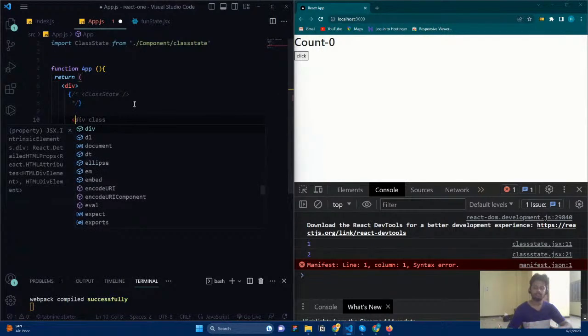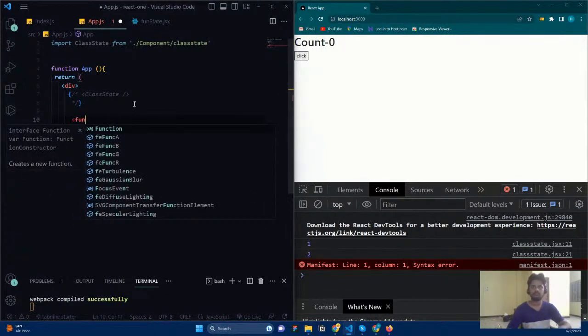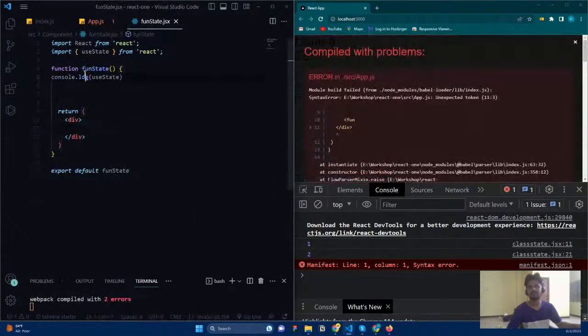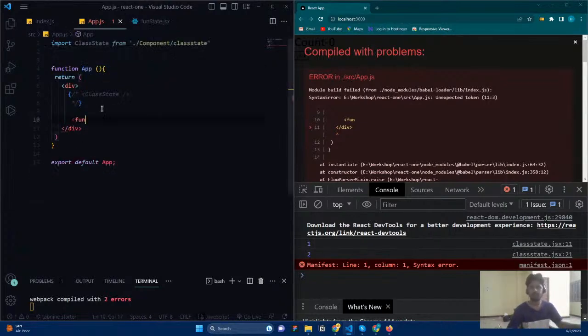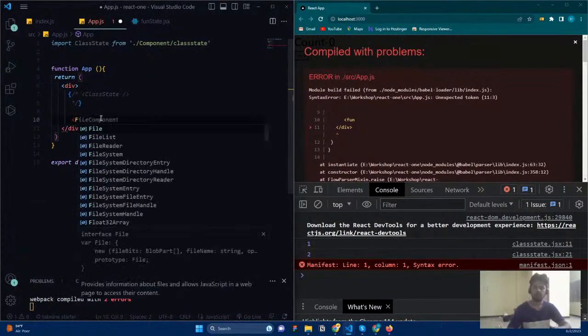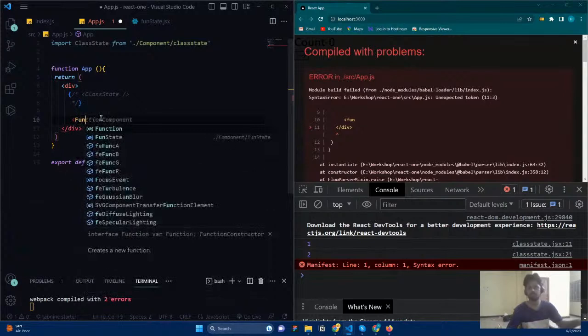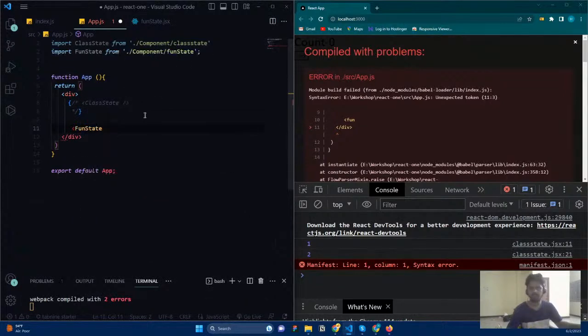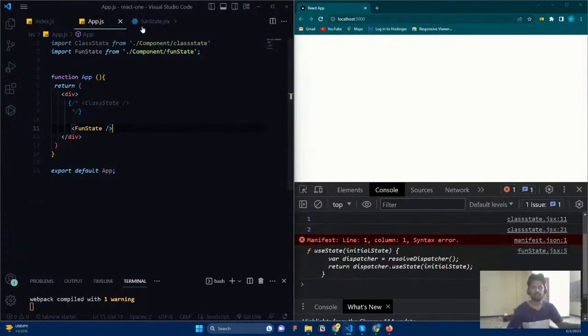And I am going to add a function-based component, and say func. Just a minute, you can see we mentioned it in small letter. That is totally wrong, we need to mention it in caps. And here I will say function state. You can see, just click here and it will be added automatically. Just save it. So now nothing is shown here.